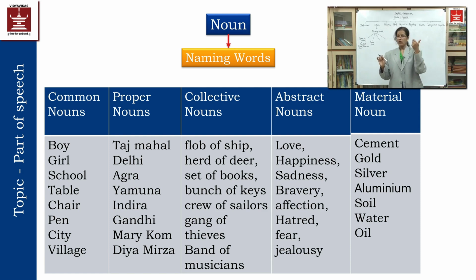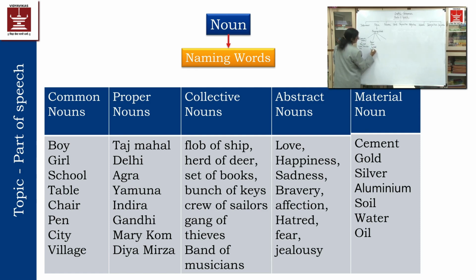So that is why it will be called a proper noun. Situated at the river, if I am saying, then river will be the common noun. But if I am saying situated at Yamuna river, it means I am specifying the common noun. So that river will have the extra additional information about that river. I am specifying that river. That means that becomes the proper noun. So here I can write Taj Mahal, proper noun.